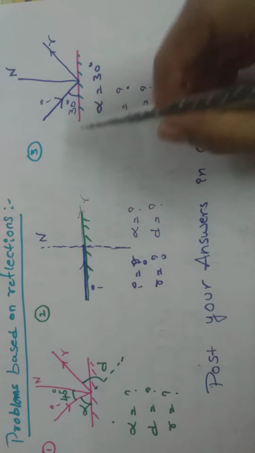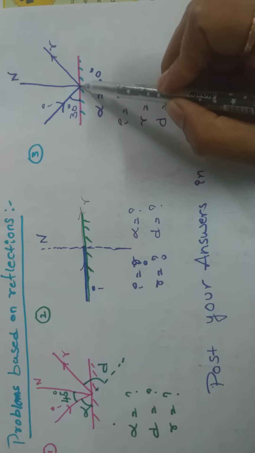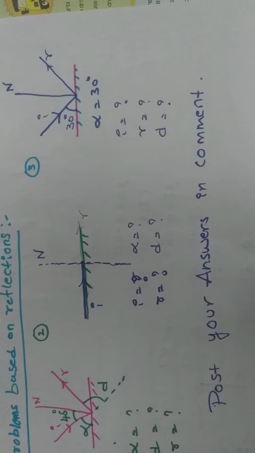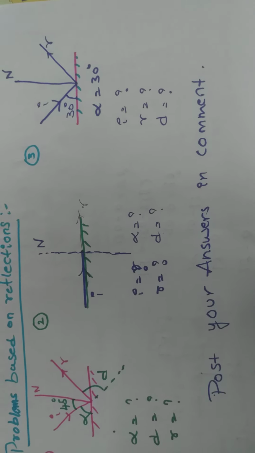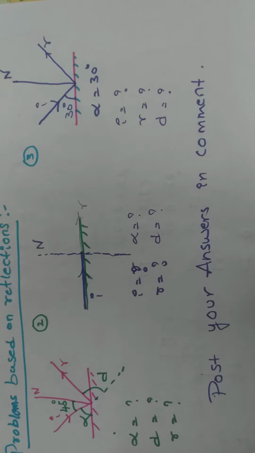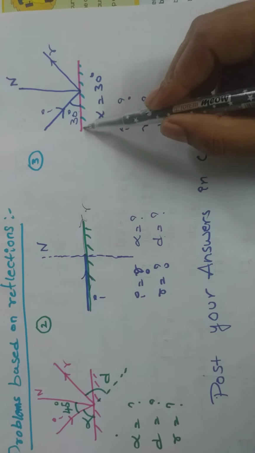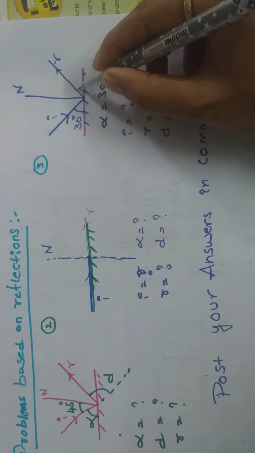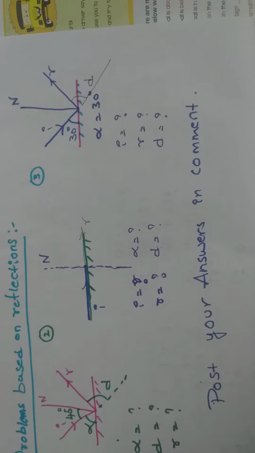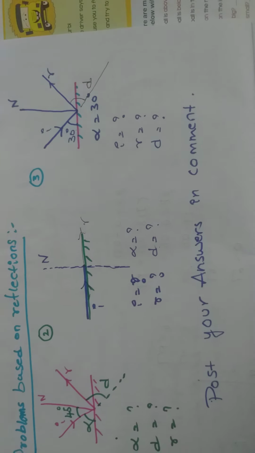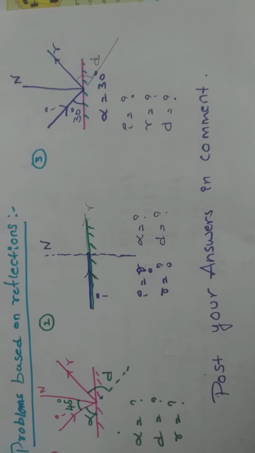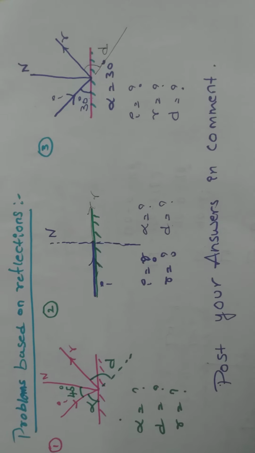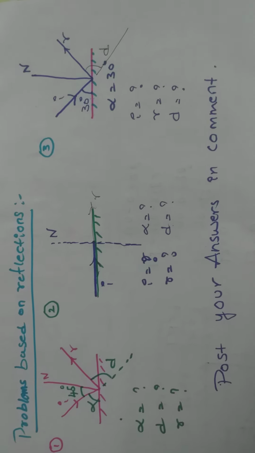Okay, let's see the third one. Here the ray is incident on a boundary surface, but I don't know the angle of incidence. In the problem they have given the angle of glancing, which is 30 degrees. Here we should find the deviation angle, reflective angle and angle of incidence. Is it clear? Everyone has to practice these three problems today. Now coming to today's concept.